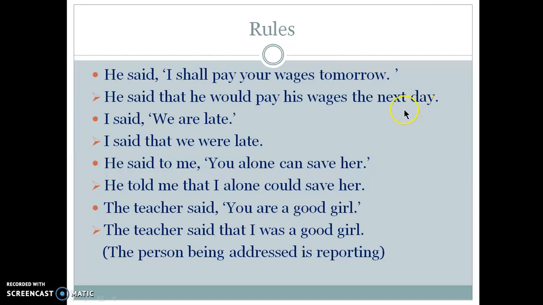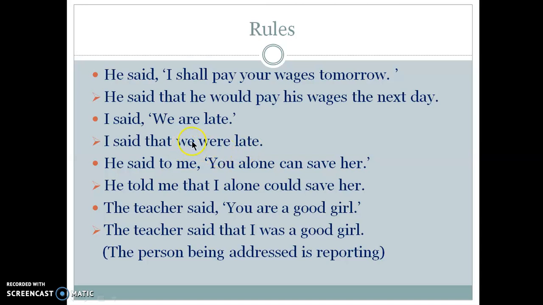Now, however, if the person reporting is the speaker, the pronoun does not change. Look at this example. I said we are late. Alright, so in this case, we will remain as we. So, I said that we were late.